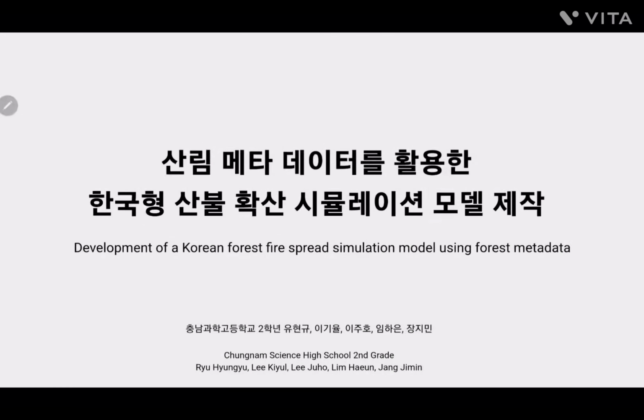Hello, we are Hyung-yu, Gyu-lee, Jori, Han-nim, and Jimin Jang, second-year students at Chungnam Science High School. We conducted a research project titled Development of a Korean Forest Fire Spread Simulation Model using Forest Metadata.